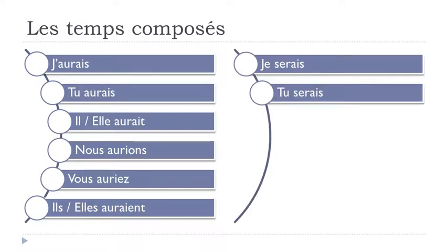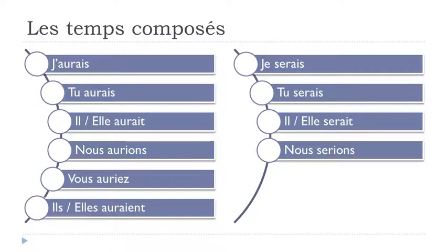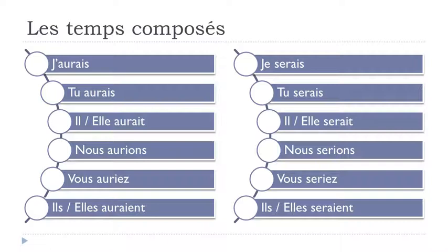Je serais, tu serais, il serait, elle serait, nous serions, vous seriez, ils seraient, elles seraient. Okay, so let's see how it goes. Je serais, final S not pronounced. Tu serais, same thing here. Il serait, elle serait, final T not pronounced. Nous serions, final S not pronounced. Vous seriez, EZ at the end. Il serait, so ENT not pronounced, elle serait. Alright, so this is the first part that you should use when you make this conditionnel passé form.